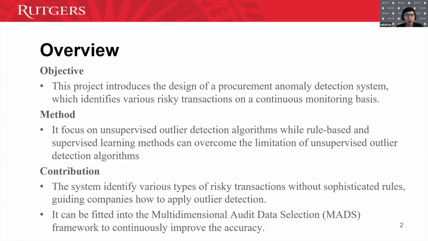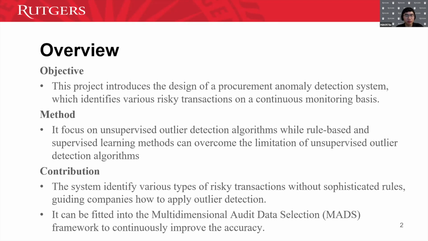Well, we focus on guiding companies on how to use unsupervised outlier detection algorithms. We still use rule-based and unsupervised learning methods to overcome some limitations of the unsupervised outlier detection algorithms. I think the main contribution of our project is that this system can identify various types of risky transactions without sophisticated rules.